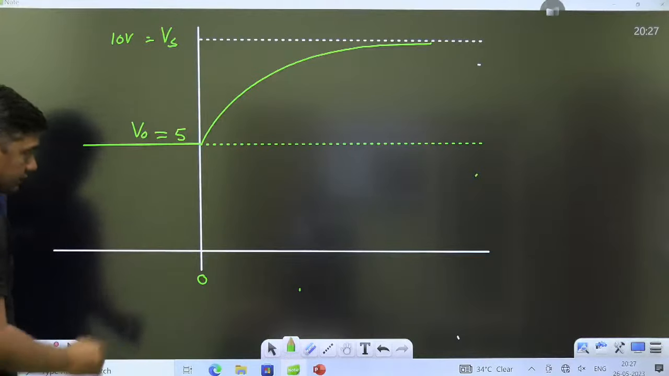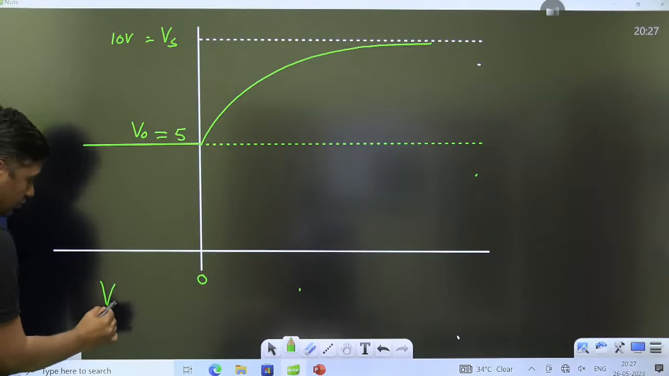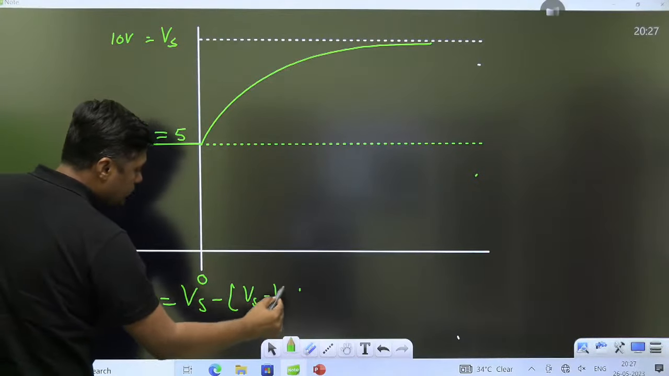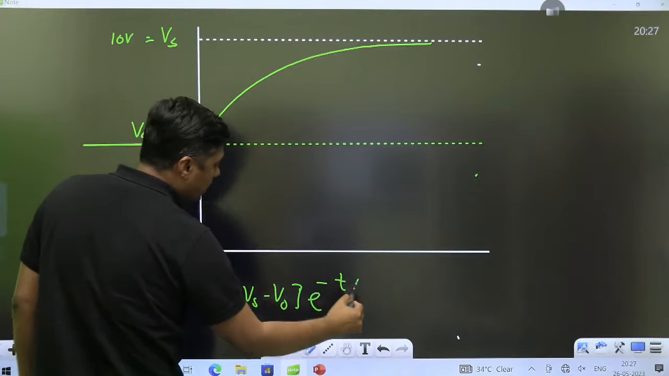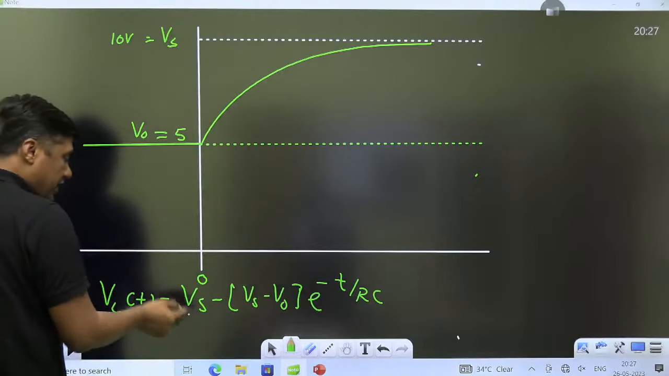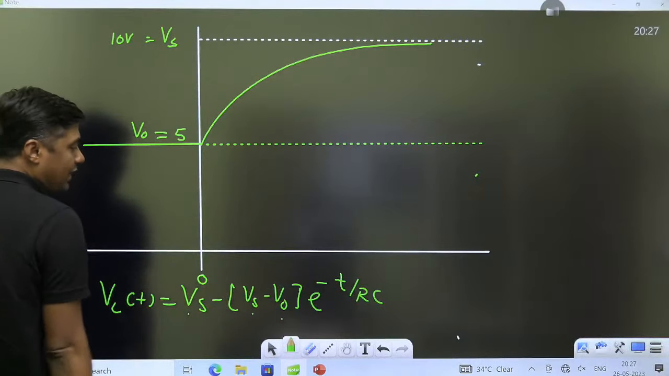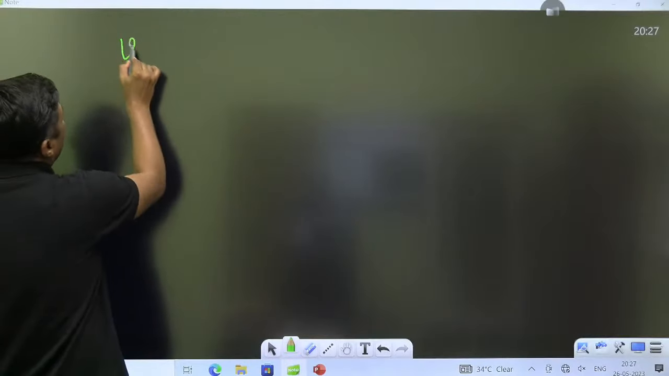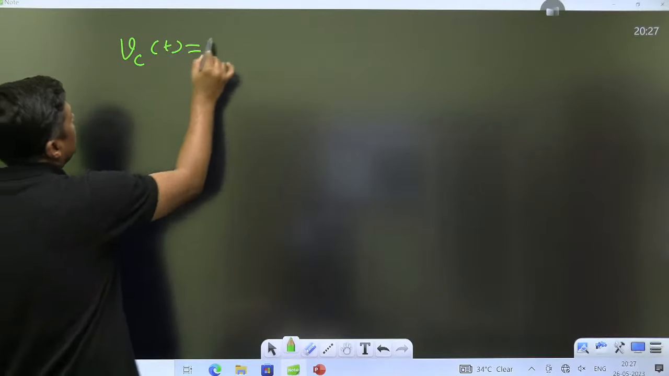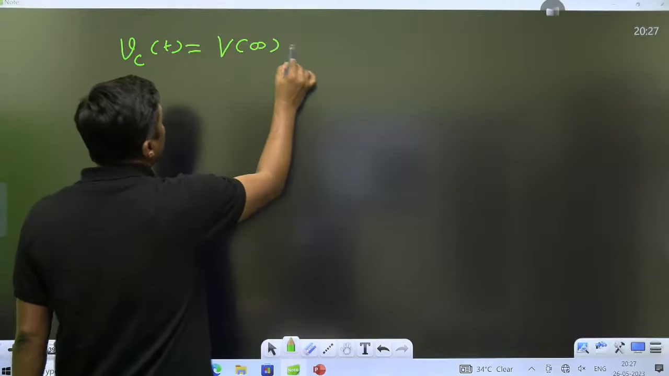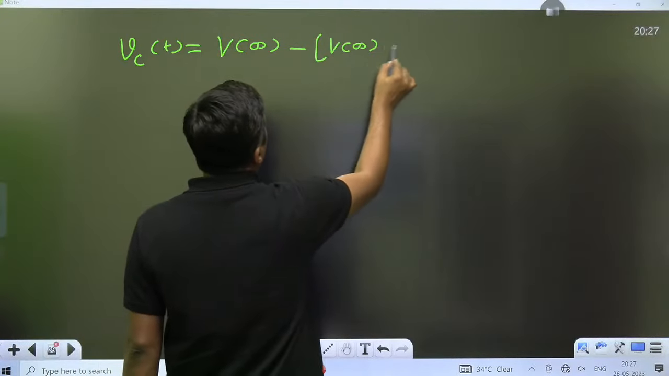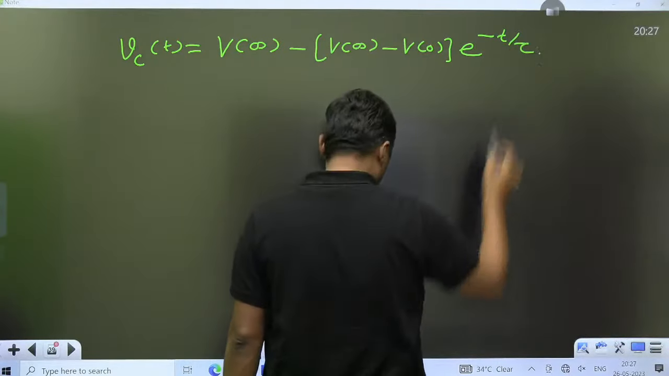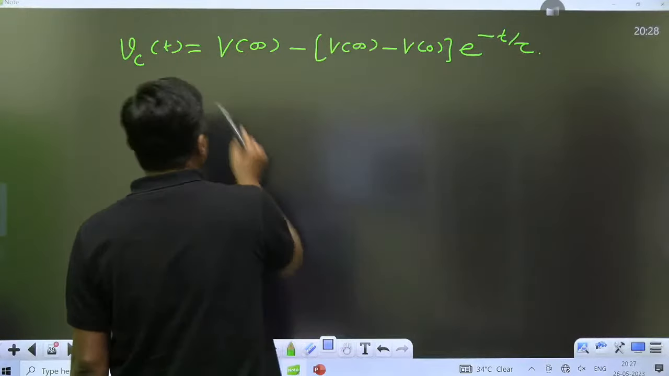And what was the equation? Vc(t) is equal to Vs minus V naught, e raised to power minus t by RC. What is this? Final value. What is this? Initial value. What is this? Time constant. So we have a very interesting general formula for first order circuits. If you have the idea about the final value and the initial value, then directly you can use this equation to solve any type of question based on first order circuits.